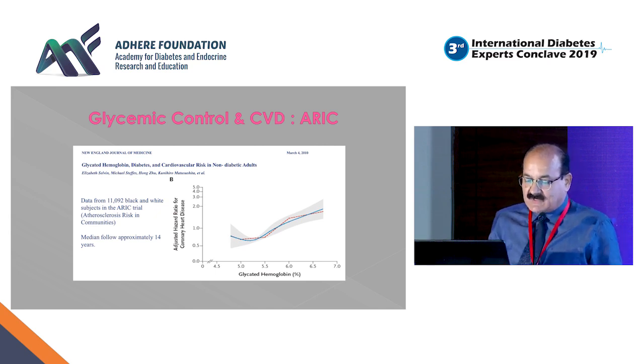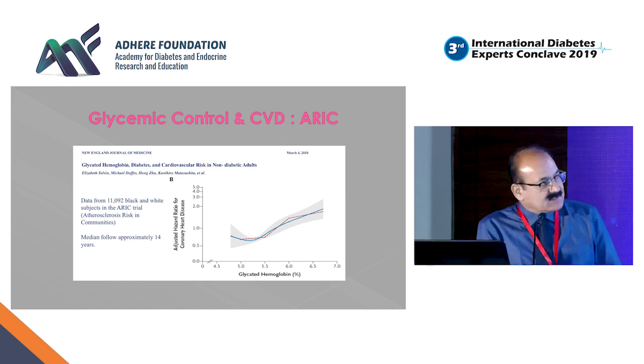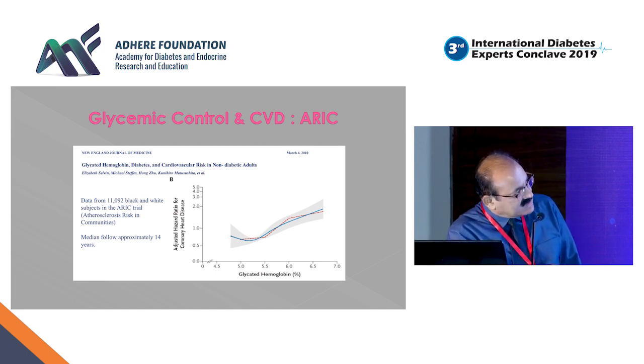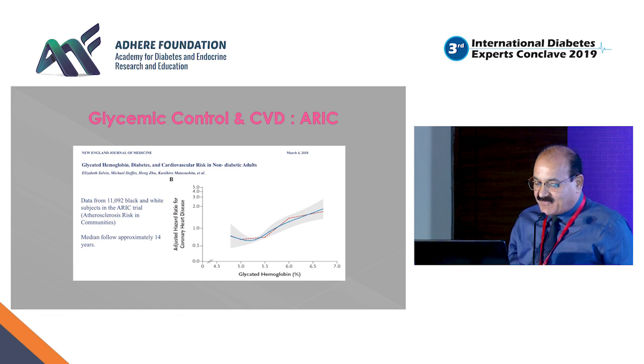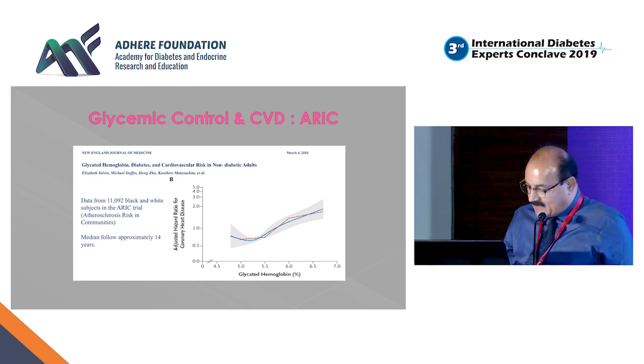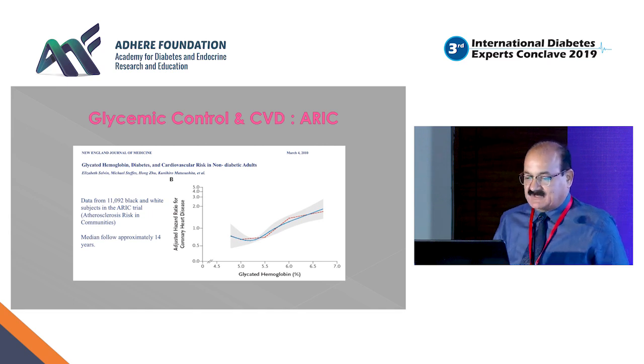The wonderful ARIC study, with data of about 11,000 black and white subjects, what is known as Atherosclerosis Risk in Communities, were followed for a median period of about 14 years. You could see that with a little increase in HbA1c, not very high, just an increase of about 1.5%, there is a huge difference in overall coronary artery disease prevalence in these patients.